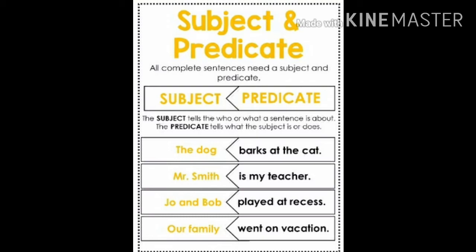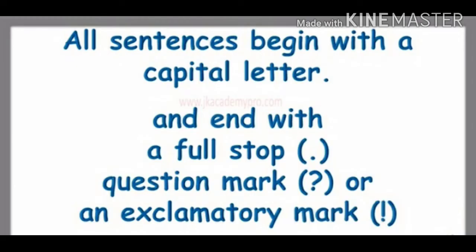So children, by this you should understand that the subject tells who or what the sentence is about and the predicate tells us what the subject is doing or what is being done. So children, you must know that all sentences begin with a capital letter and end with a full stop. It can even end with a question mark or an exclamation mark. Okay, so every sentence has to end with a full stop, question mark or an exclamation mark.